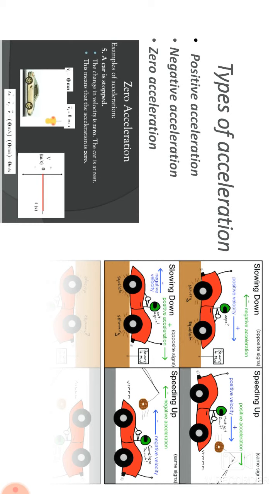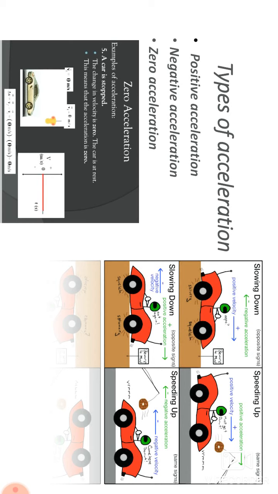So, in positive acceleration, the acceleration increases and is in the same direction as velocity. This direction is the same, but the negative acceleration is in the opposite direction. This is also a difference between them. Then zero acceleration means constant acceleration. It does not change. I have given you some examples here.